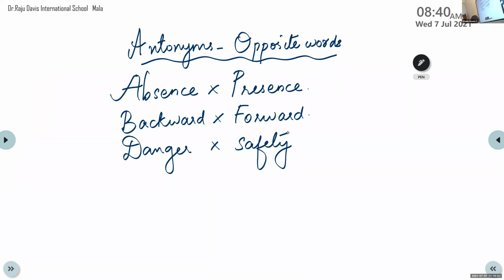Then the fourth question goes to Niranjan. Niranjan, are you there? What is the antonym for encourage? Discourage. Absolutely correct. Encourage, opposite, discourage.